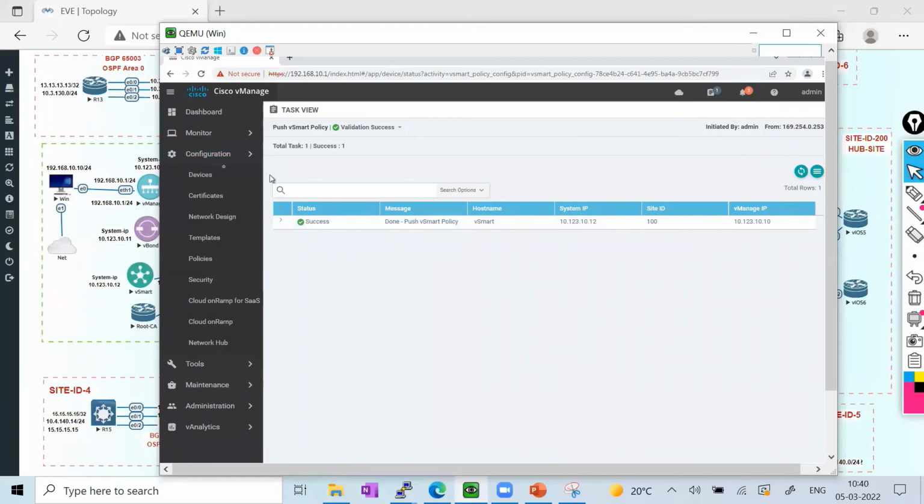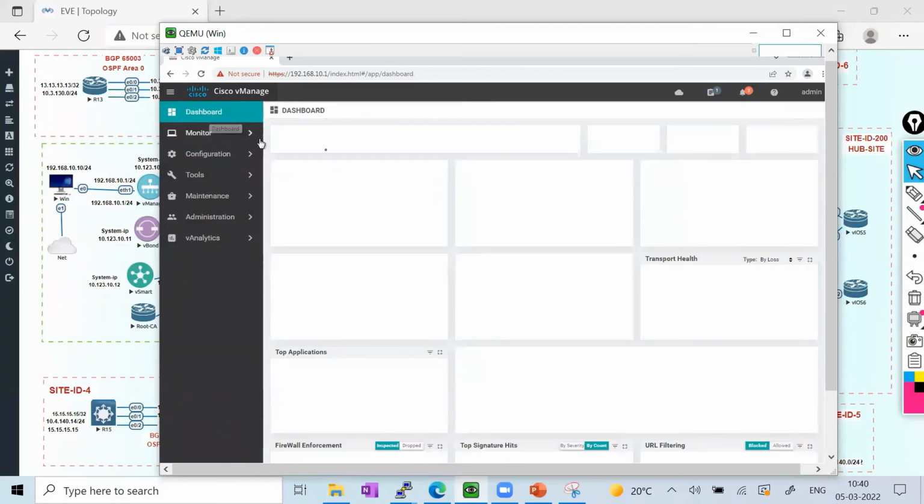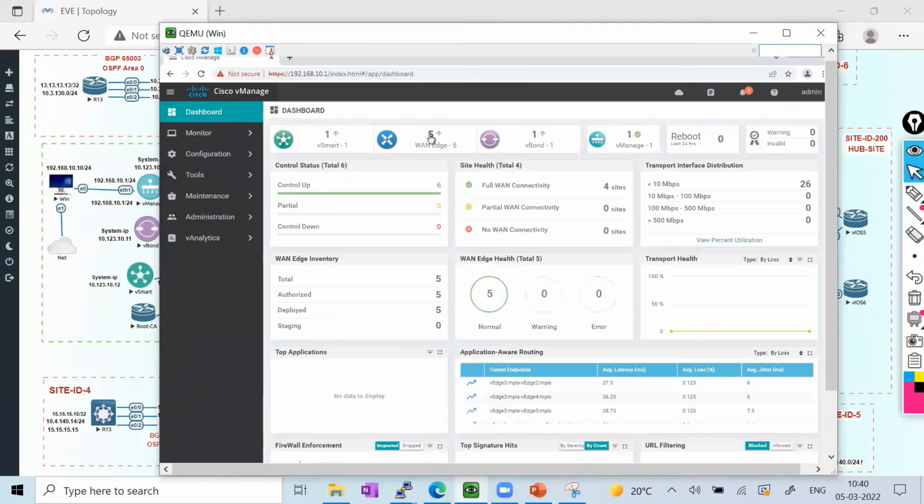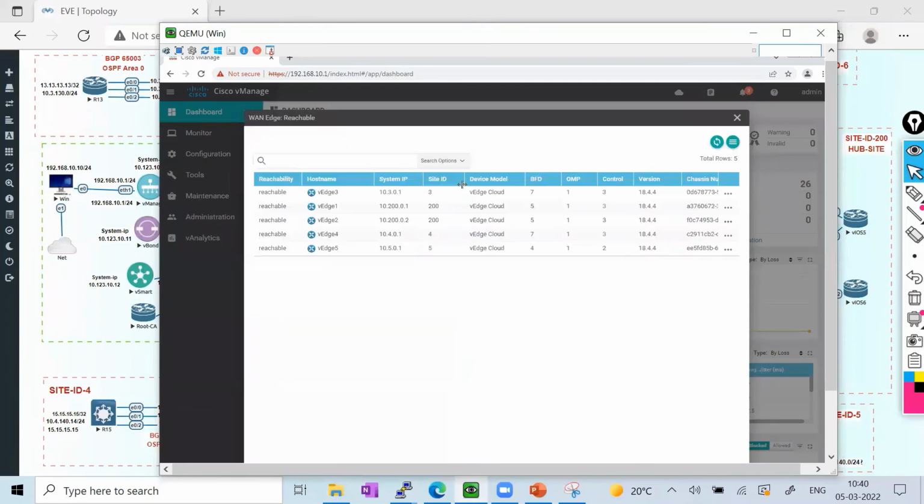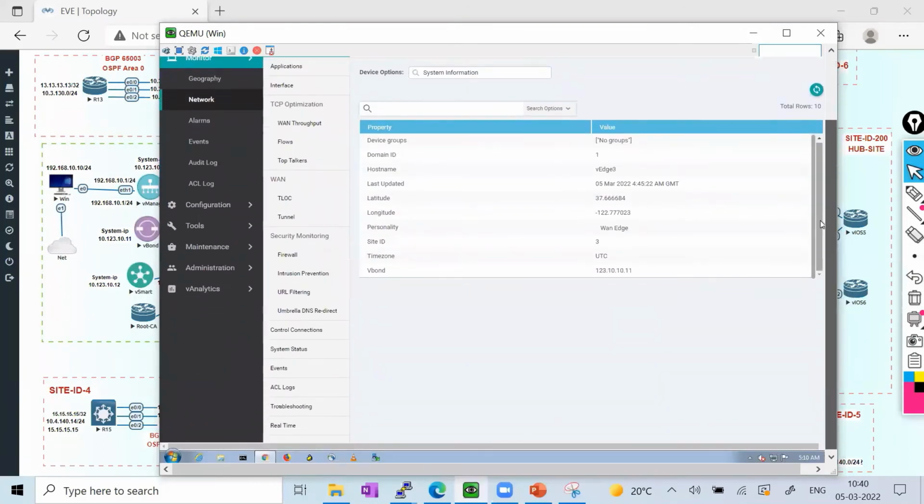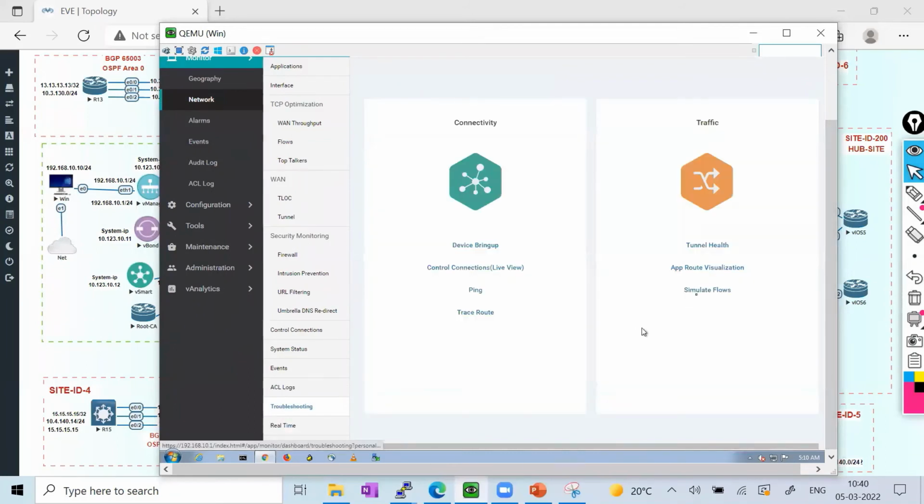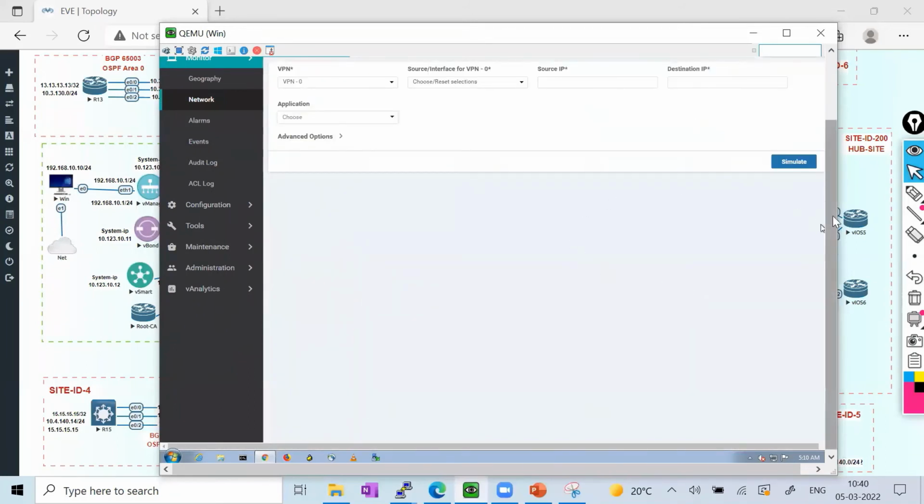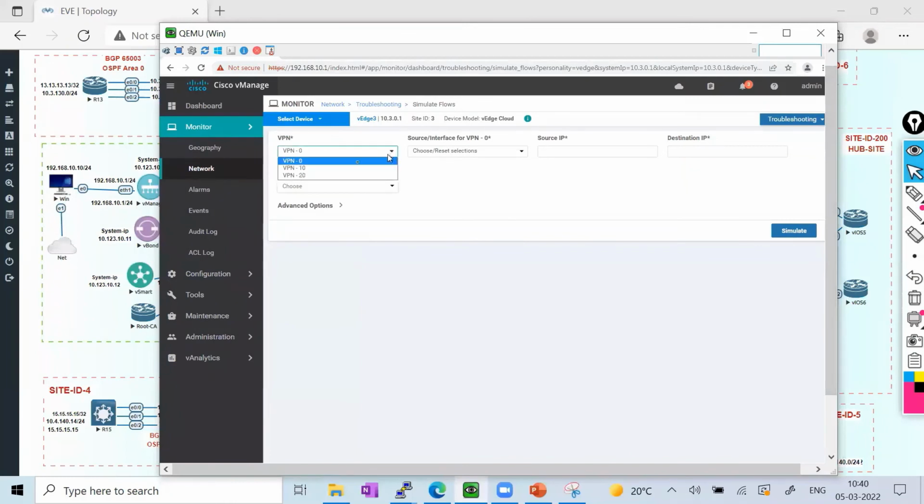So this has been activated. Now let me go to this dashboard again. And after going to the dashboard, I'll go again to the vEdge and try to simulate the packet in real time. I'll go to troubleshooting, simulate the flow, and here we should have a different output this time because our policy is applied. So let me just check again.